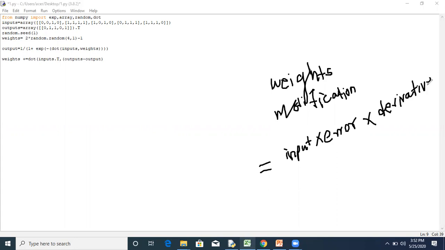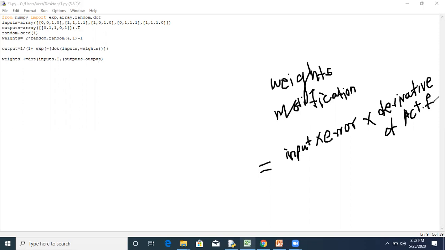Now we have to discuss the derivative of the activation function. Instead of using the same function again, we'll consider the derivative of that activation function.